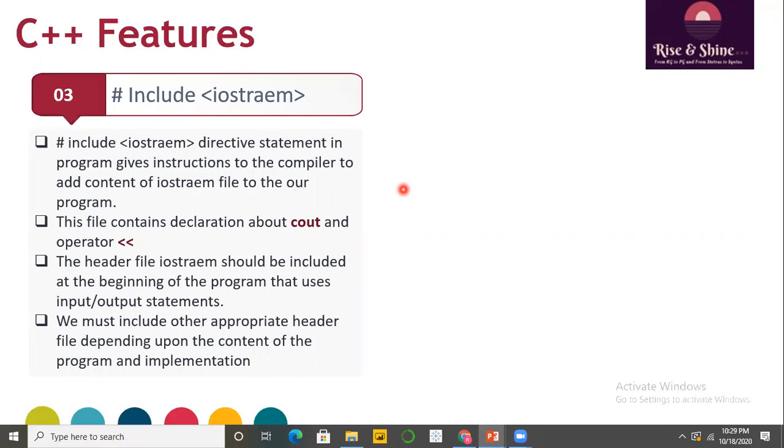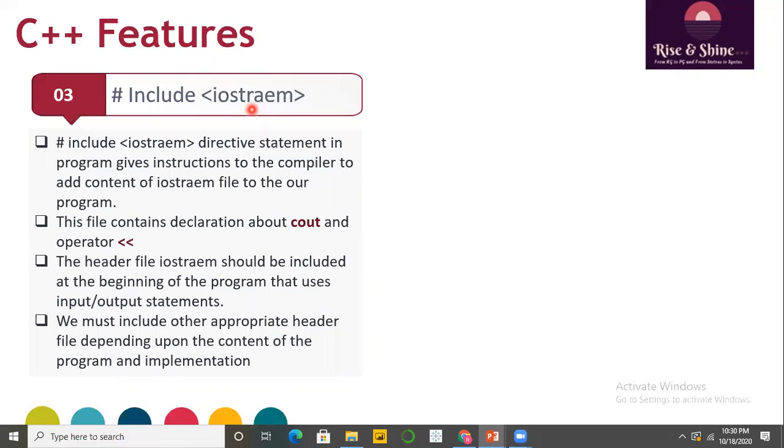Such a directive statement instructs the C++ compiler to add the content of this iostream file, which is a predefined file that contains the declarations about the input and output statements in your program. For example, in this code, using iostream, we can use the declaration of cout and that insertion operator from this iostream file. This iostream is called a header file.